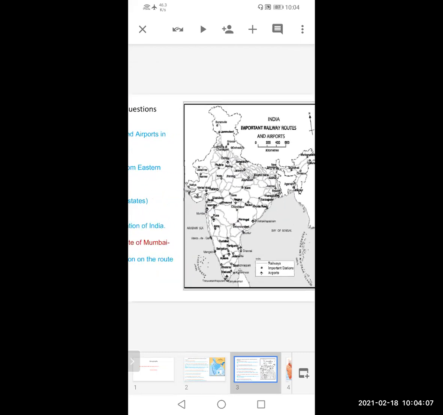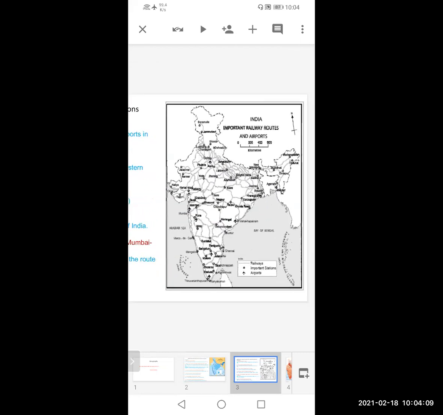Initially, we saw maps about rainfall, temperature and winds, so some related to climatic factors. Now we are going to see the map related to transport, communication, roadways and so on.